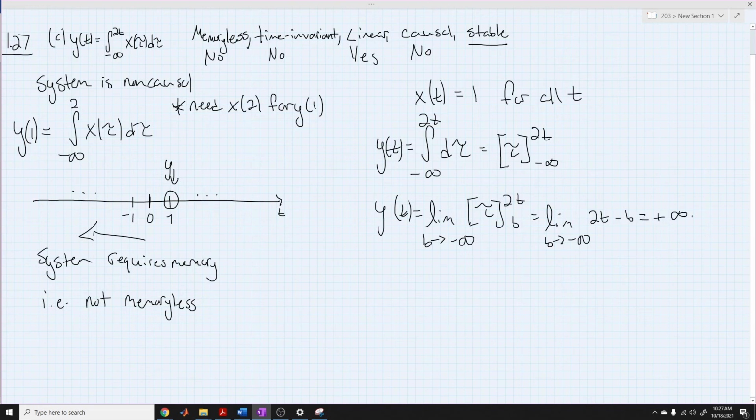So we do not get a bounded output. We put a bounded input in of x equal to 1, and what we get out is infinity, and that means our system is blowing up. The system is not stable.